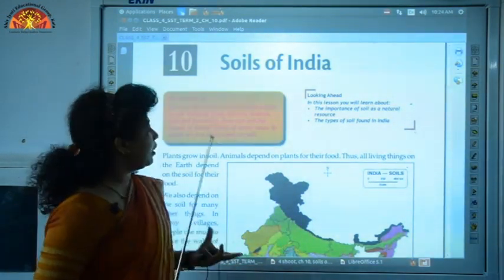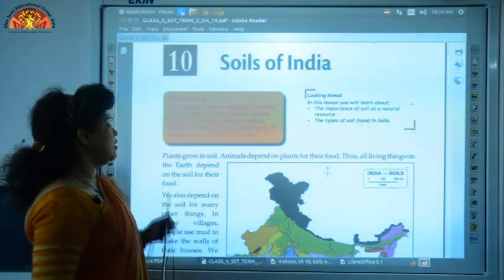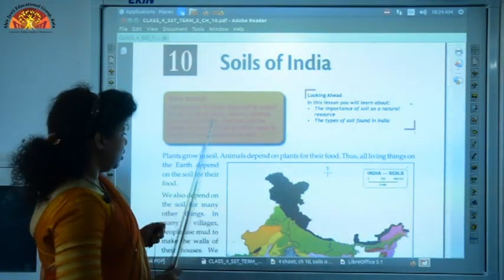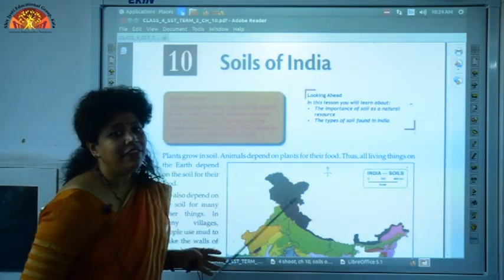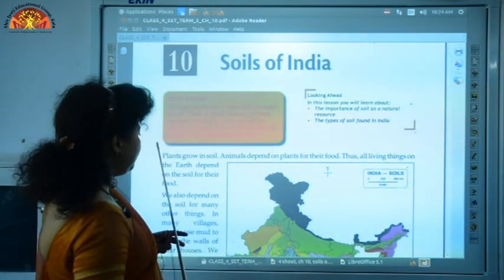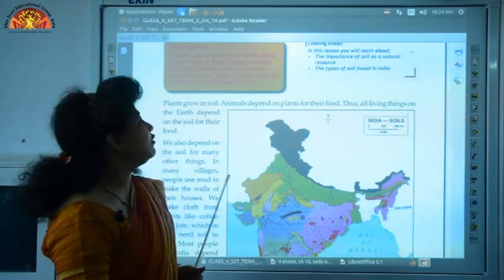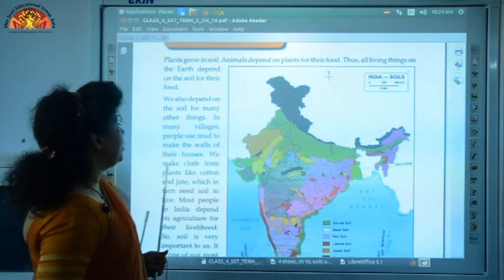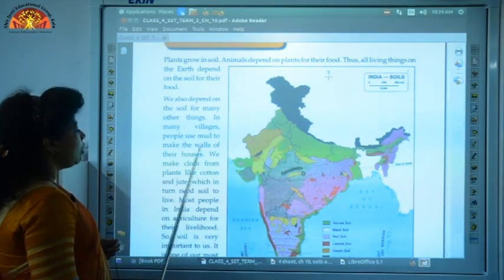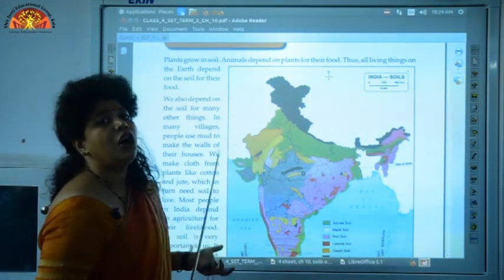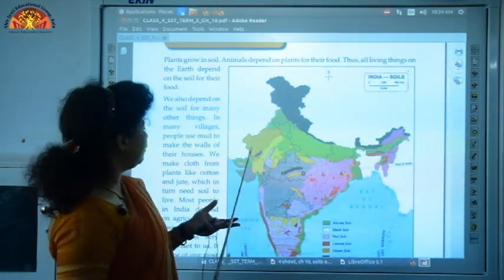How is soil important? As you can see, all plants grow in soil and all living things on the earth depend on the soil for their food, because all living things get their food from plants. The second importance is that we depend on soil for shelter. How is that? Because in many villages people use mud to make the walls of their houses, and because soil is used to make houses, we depend on soil for shelter.